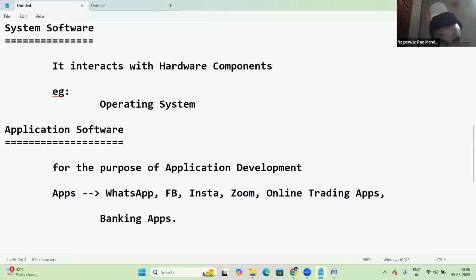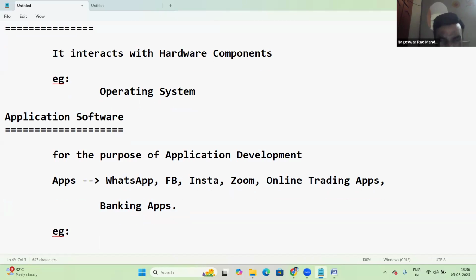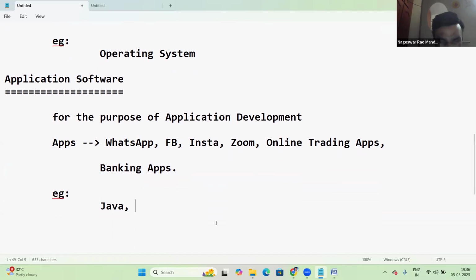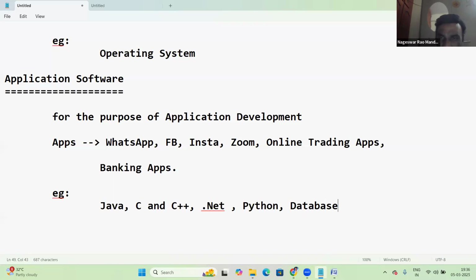Application software, best example: Java. Java is application software. Next, C and C++ are also application software. Next, .NET is also application software. Python is also application software. Like databases, Oracle database, MySQL, these are also application softwares.